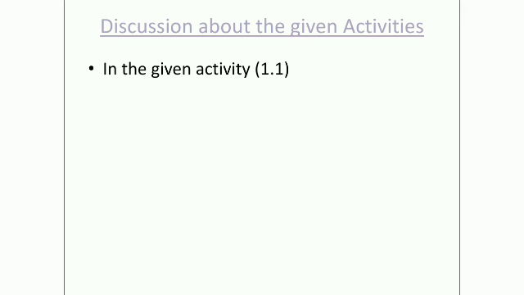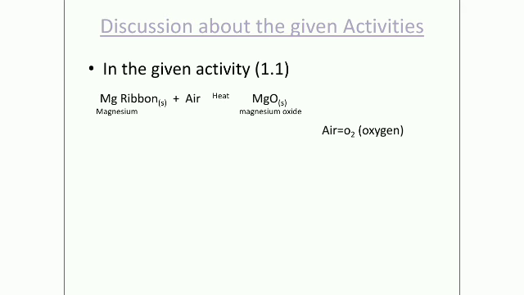And the next is a discussion about the given activities. In activity 1.1, magnesium ribbon heated in the presence of oxygen, that is, the oxygen present in air, forms magnesium oxide.